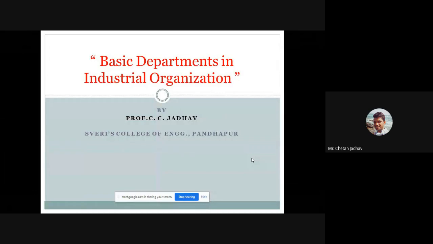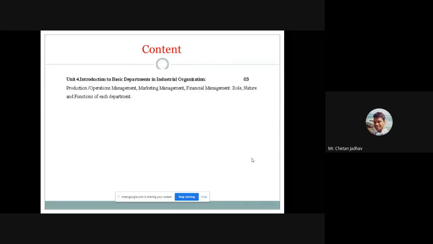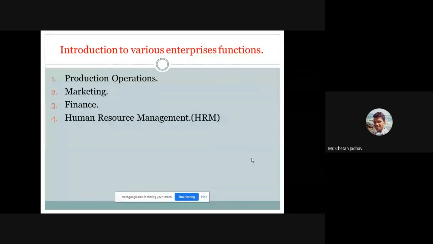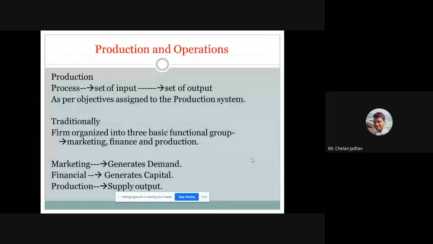Okay, so in the last lecture we covered the first chapter, second part. I think we have covered this part also: the introduction of the various enterprise functions. We have seen the functions of the production department, and how that department proceeds with its initial plan. Then there is the traditional plan, the conventional plan, and as per that plan we have to achieve our target.